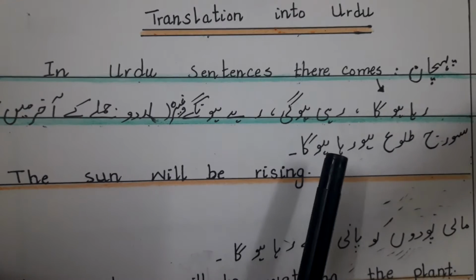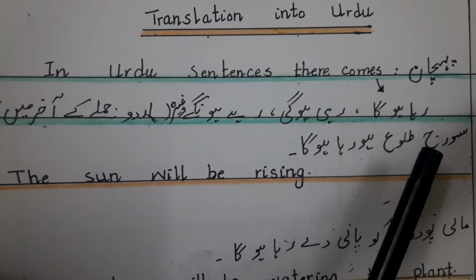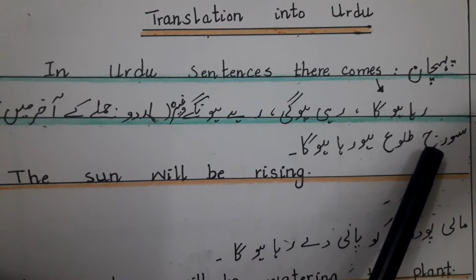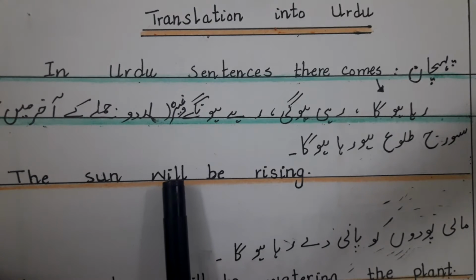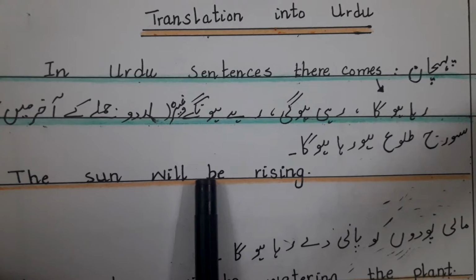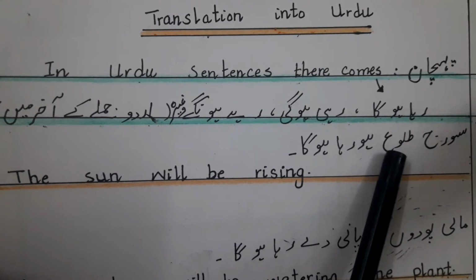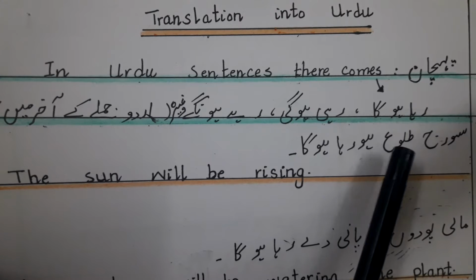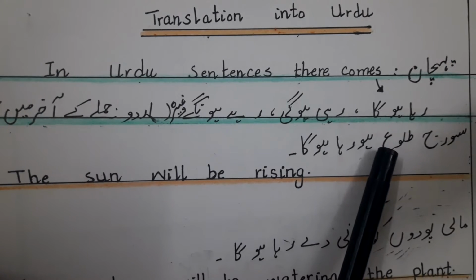Now first of all, as I explained you its formulas, first of all, the subject. So which is the subject over here? Sun. So the sun, and with the sun the helping verb will be. The sun will be rise, and we use the ing form of verb. Rise, rising. The sun will be rising.